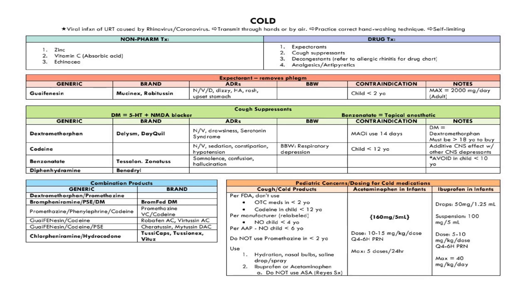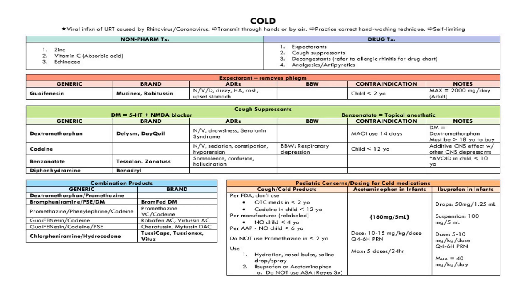Codeine: sedation, constipation, hypotension, respiratory depression can occur. For children more than 12 years of age you can just give them. Additive CNS effect with other CNS depressants. Benzonatate, Tessalon, Zonatuss: somnolence, confusion, hallucination can occur. Diphenhydramine, Benadryl.